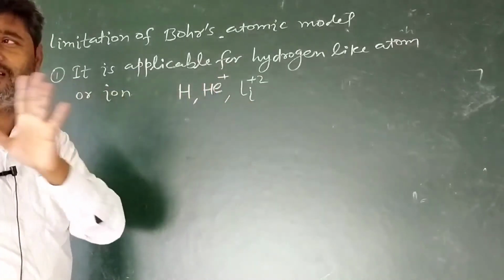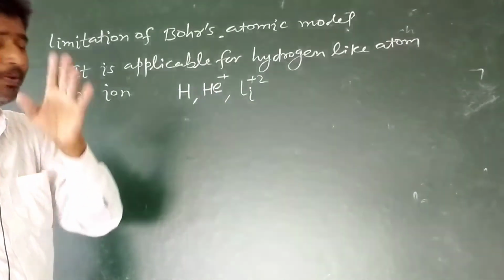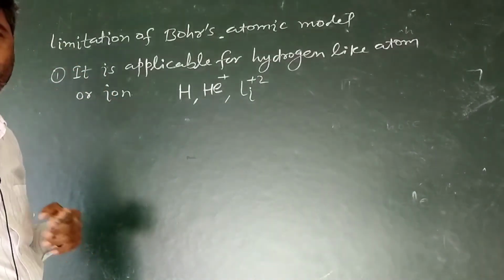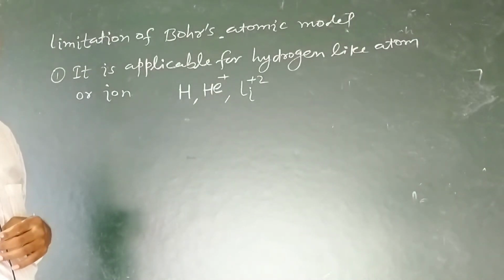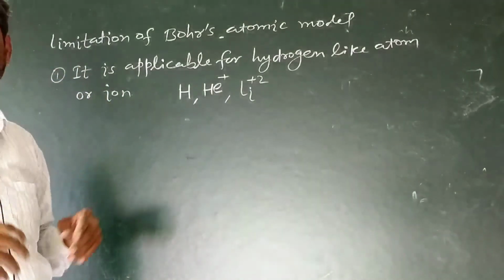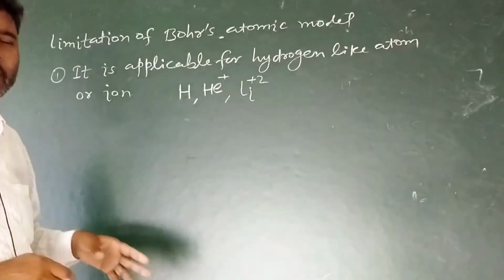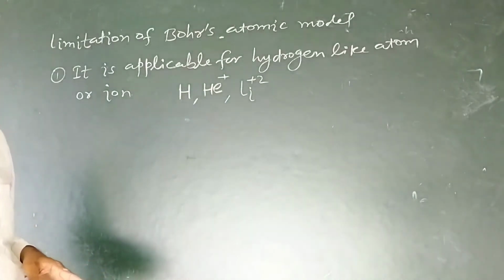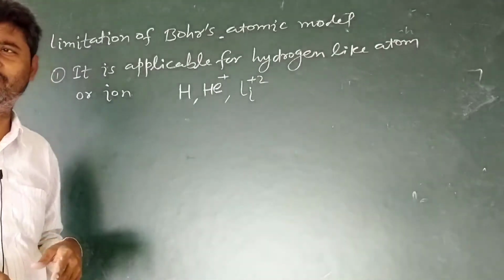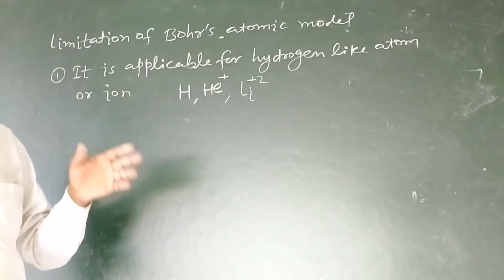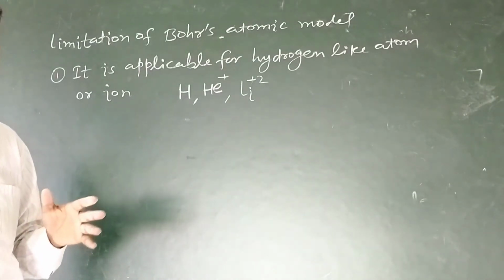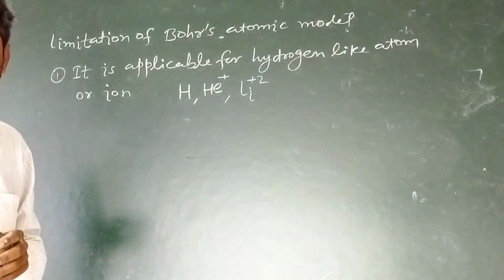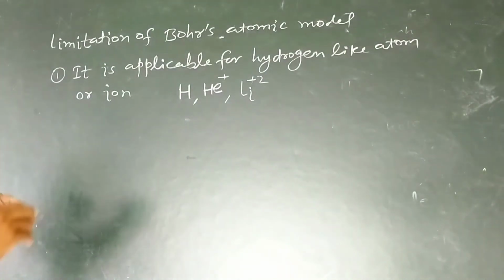Hence for a single electron system, the Bohr atomic model operates. Not for sodium, potassium, iron, copper, zinc, barium, carbon, nitrogen. The Bohr atomic model does not exist for these. Only for the single electron system is it applicable.